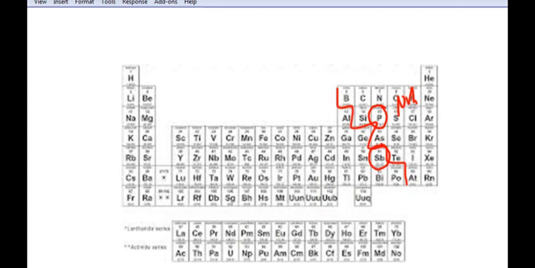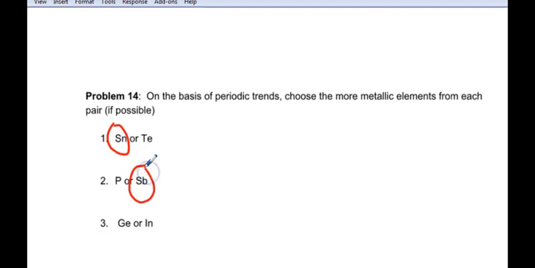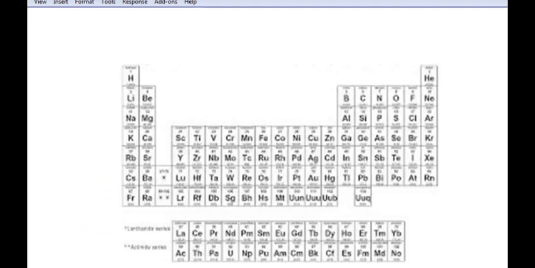What's the next question? All right, germanium or indium? Let's look at the periodic table again. Germanium and indium. Okay, hopefully this is a fairly obvious one. There are 2 reasons why. Again, we're in this kind of diagonal, which really shouldn't be too conflicting here.